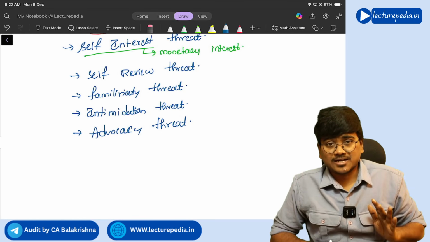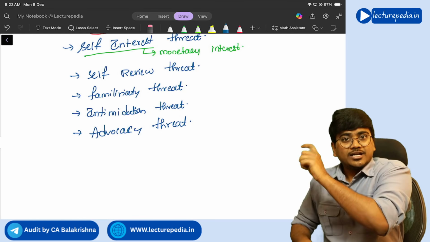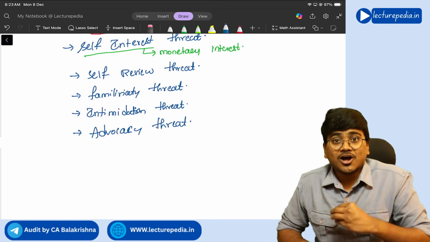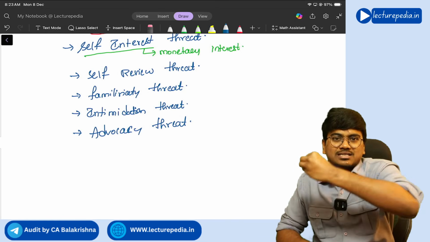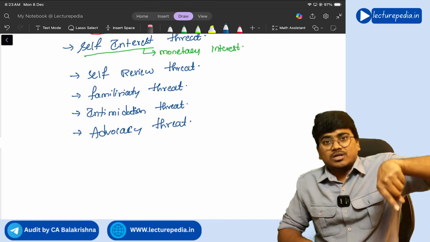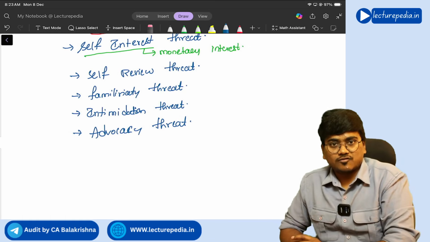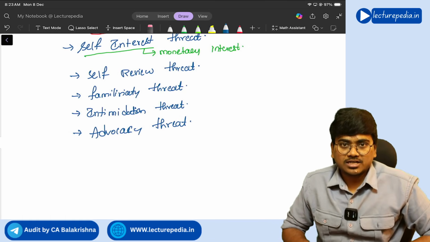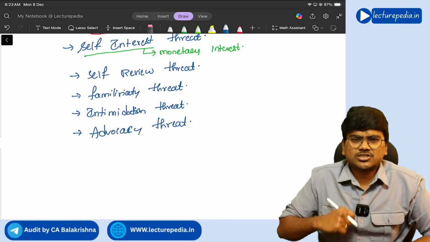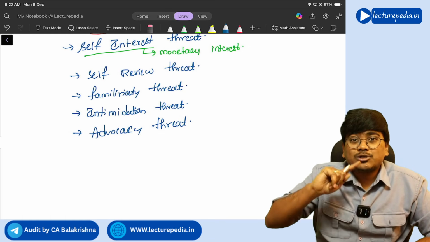In such a situation, can the auditor point out those mistakes, those frauds? Cannot. He cannot, because already he has promoted the client among the public. If now the auditor only says that the client has done a lot of frauds, then the public will question the auditor. At that time you have promoted the client, na, like this they will question the auditor. So this becomes an advocacy threat.